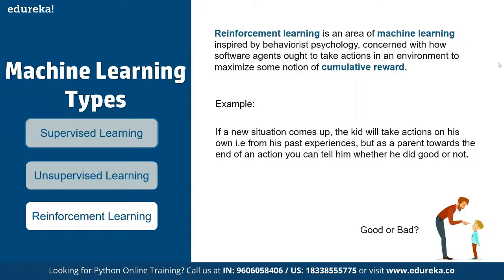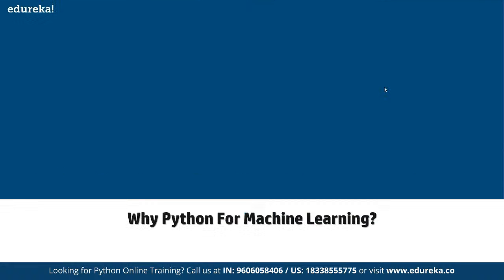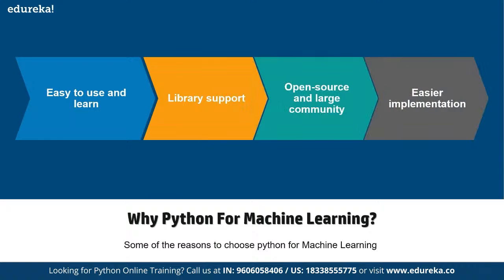And again, there are multiple types of machine learning problems that we have, and there are multiple tools available for machine learning. Now, here we can talk about why exactly we need to use Python for machine learning. So why Python for machine learning? It is easier to learn. It has good support in terms of all the available libraries. First of all, it is all open source, so there's no licensing fee involved here. And it offers easier implementation methods as well.